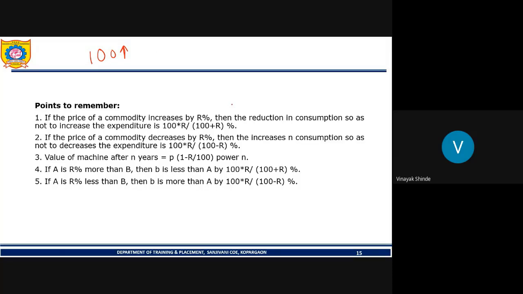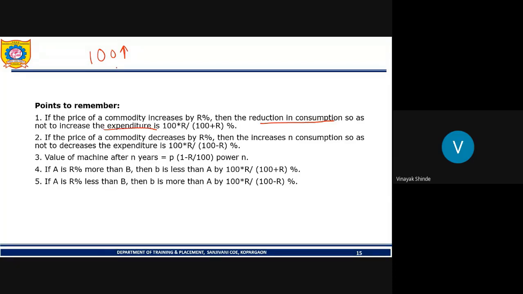If we want to reduce consumption of petrol, like if we get only 100 rupees per week for petrol, we will tell the petrol pump person to put less petrol in our vehicle. So reduction in consumption, so as not to increase the expenditure, balances your expenditure.